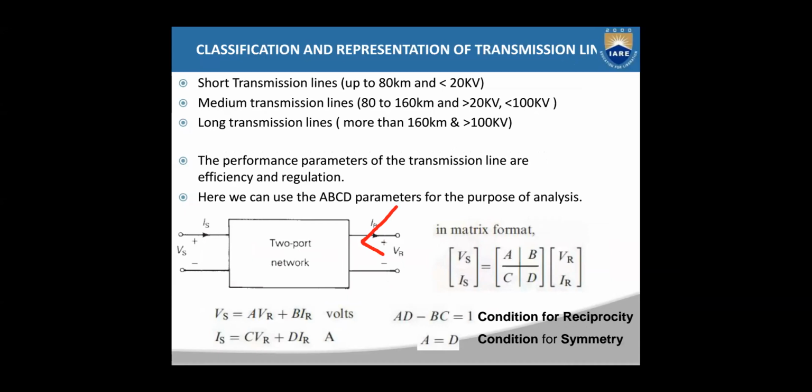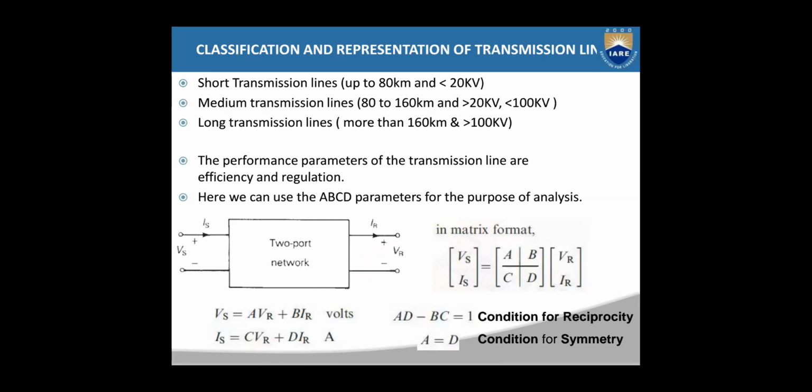So in equations, you will get VS equal to AVR minus BIR in network analysis. But here in transmission lines, you are going to consider the direction at the second port from left to right, that means reverse to the direction in network theory. So the voltage and current equations for VS and IS will be AVR plus BIR, and IS is CVR plus DIR.